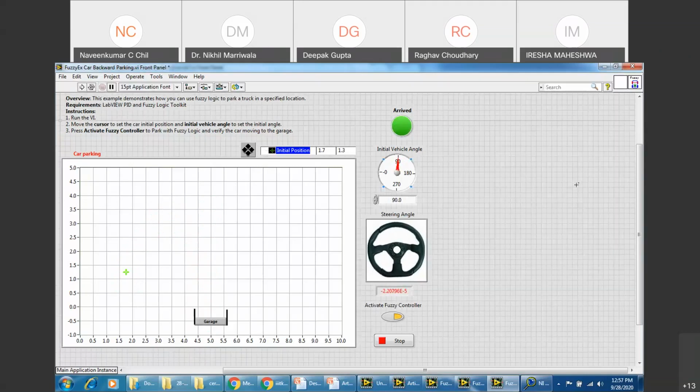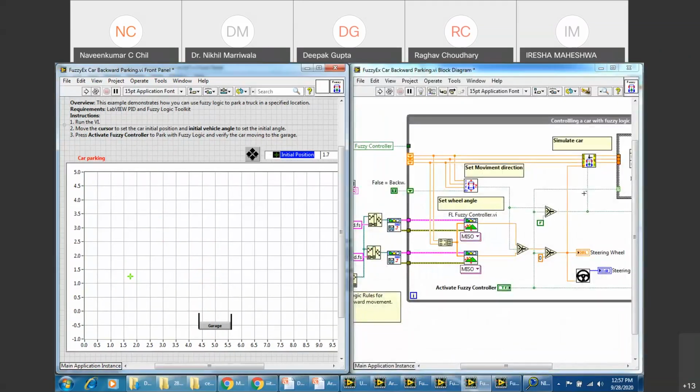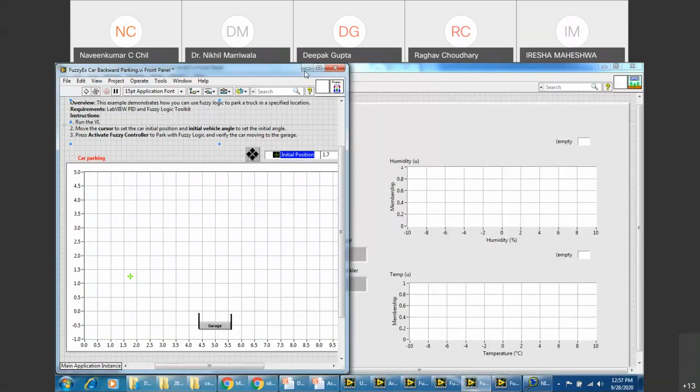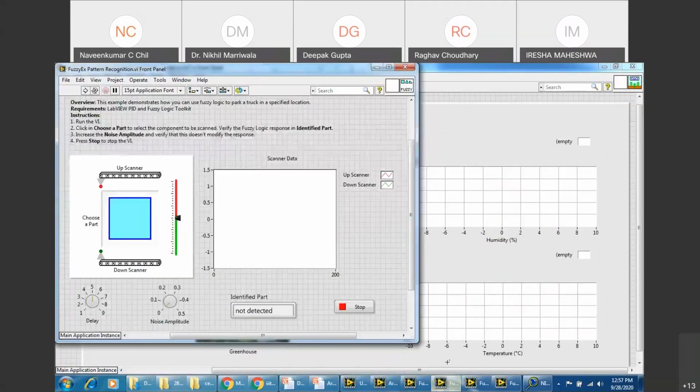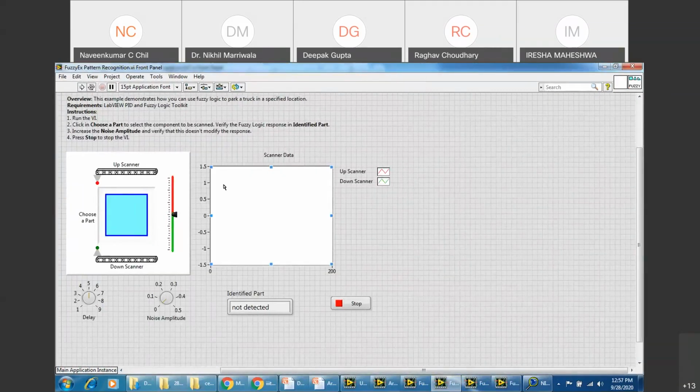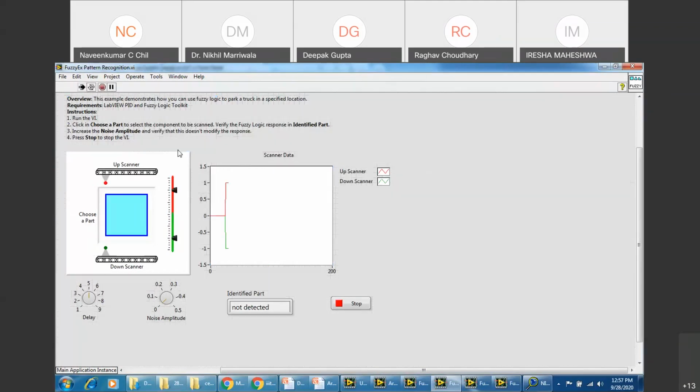I'll show you the backend. This is an example. You can see it, right? So again, that fuzzy control is being utilized in this case, right? Similarly, there is another example inside it. You can check the examples, right? You can find out this kind of a structure also, where it recognizes the shapes. Okay, sir. It would be helpful if we create a small case study example of this kind today, sir.